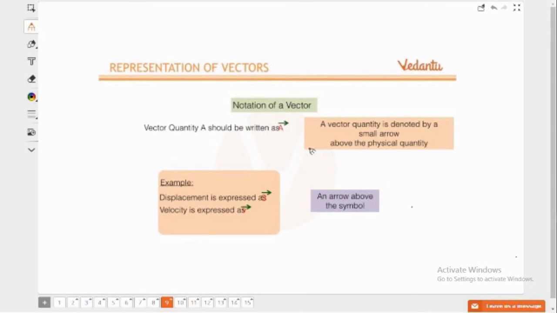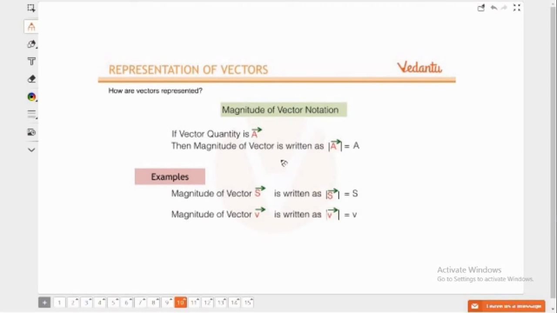Now come to the notation of a vector. How is a vector quantity expressed? Very simple. We just write its symbol and put an arrow above it. For example, displacement is expressed as its symbol with an arrow above it. In the same way, velocity can be expressed as v with an arrow above its head.